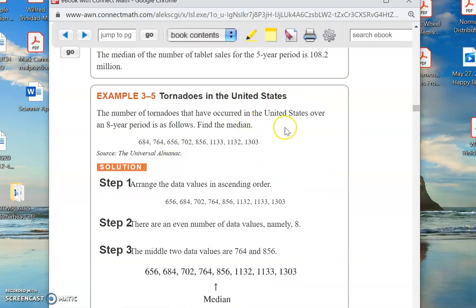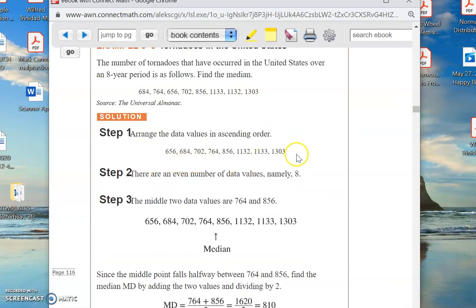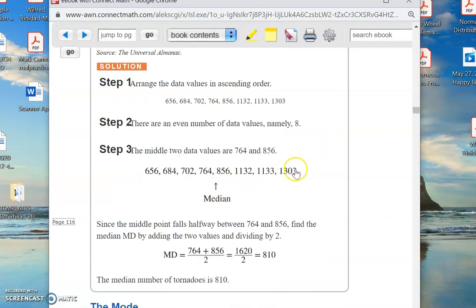Let's look at tornadoes. We got all these tornadoes here, and you line them up. There's an even number, right? 1, 2, 3, 4, 5, 6, 7, 8. So you can't pick the 4th guy, because then there would be 3 below and 4 above. You can't pick this guy either, because the same remarks apply: there'd be 4 to the left and 3 to the right. So what do you do? You take these two middle guys, and you go halfway in between them.